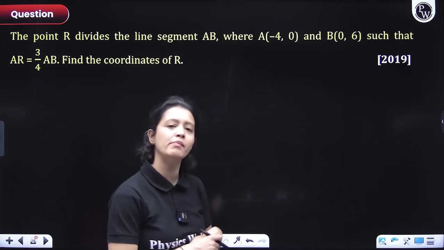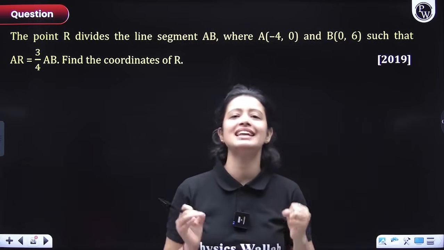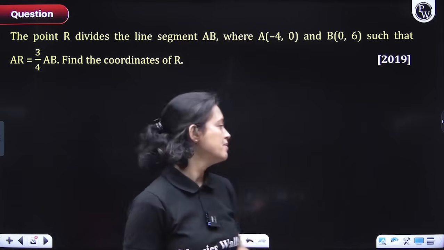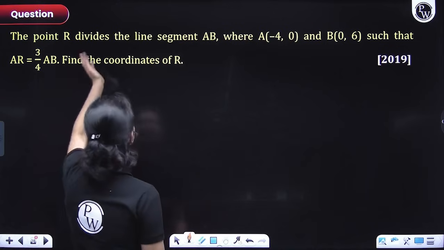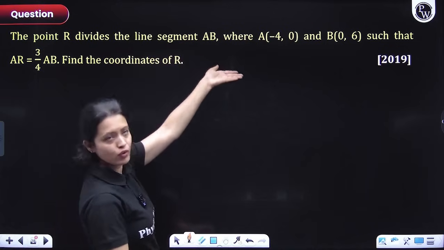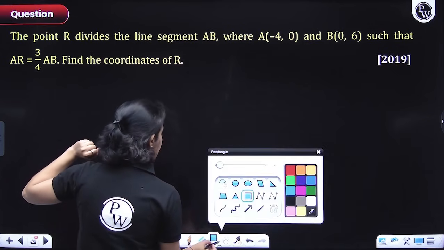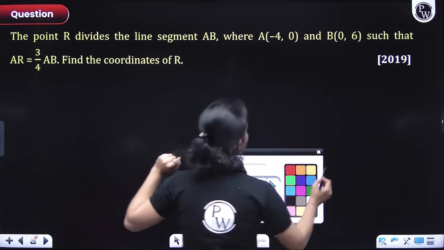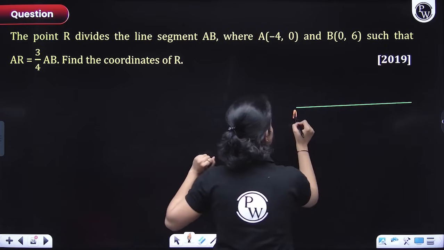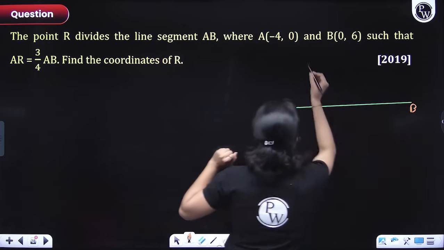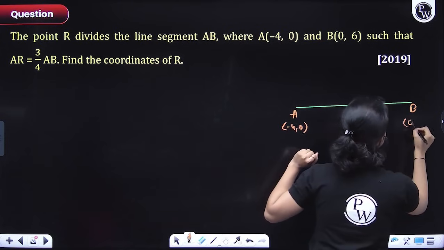It's an important problem, and if you are able to solve this problem on your own, that means you understand the basics, because there is nothing in this question apart from the basics. Okay, chalo. So the point R divides the line segment AB, where A is -4,0 and B is 0,6, such that AR is equal to 3/4 AB. Let's write this here. AB. The coordinates of A are -4,0. The coordinates of B are 0,6.